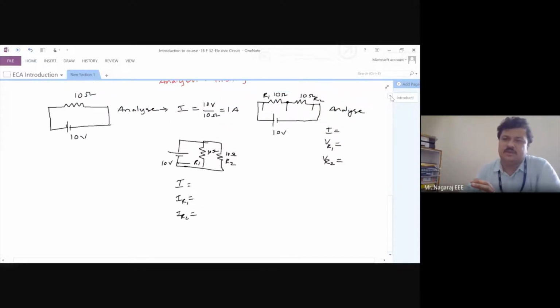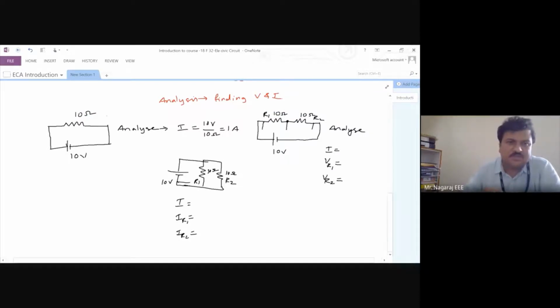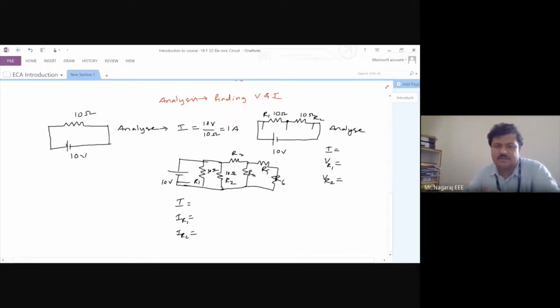It is simple. But it was simple when there was only one element. When it got a series connection, the number of computations increased. When there is a parallel connection, the number of computations increases. If I go on adding circuit elements, I have to find the current in R3, R4, R5, R6, the drop across all those resistors, and so on.